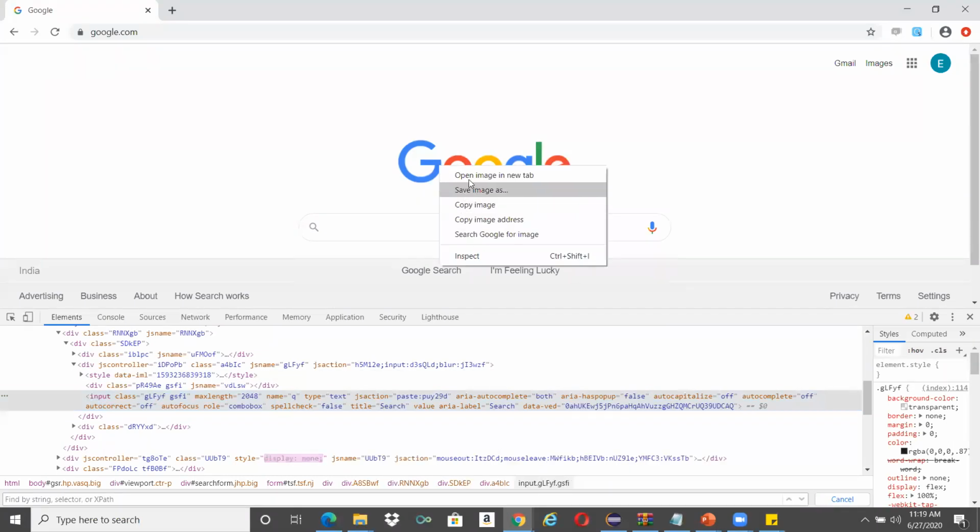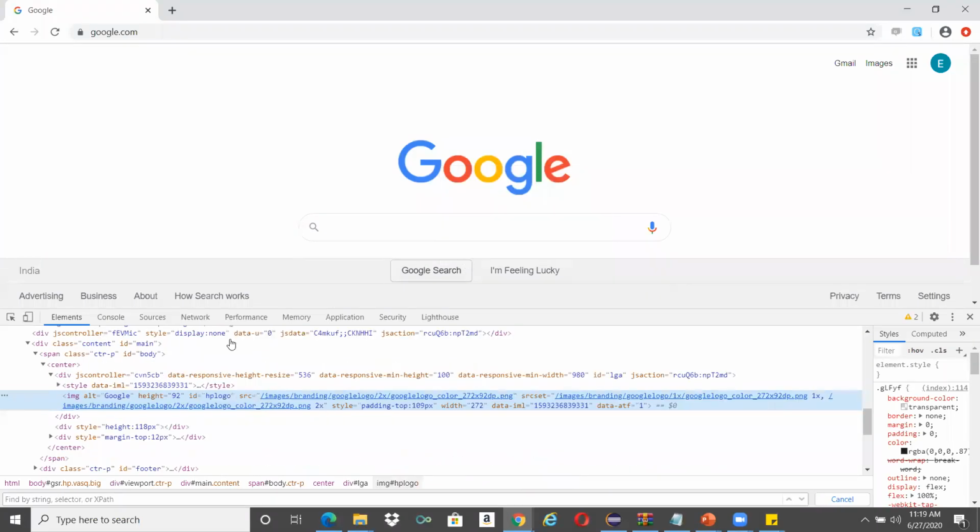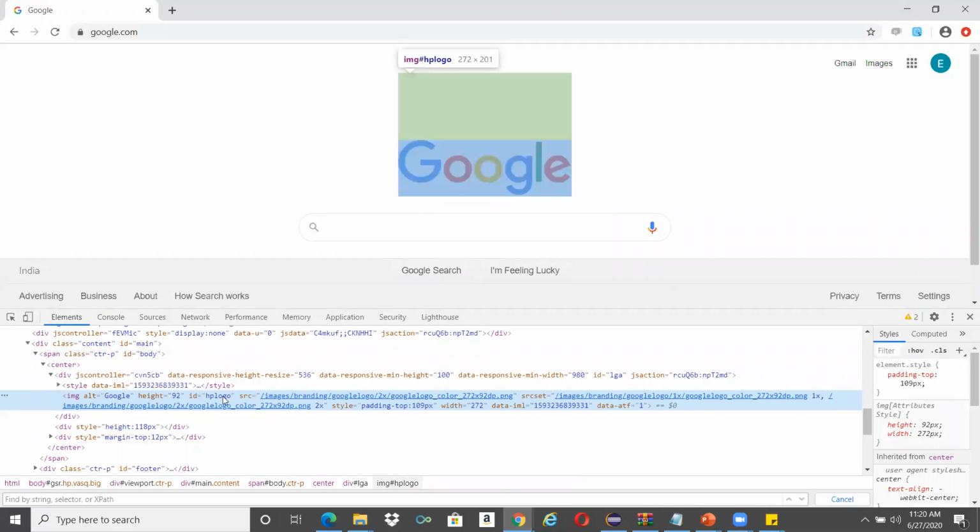Since we wanted to write some example for ID, I'm just trying to copy this.